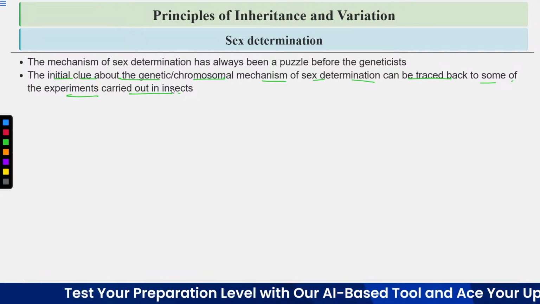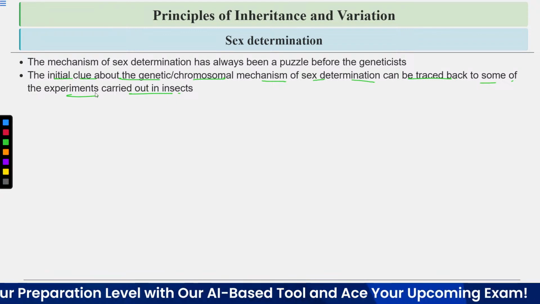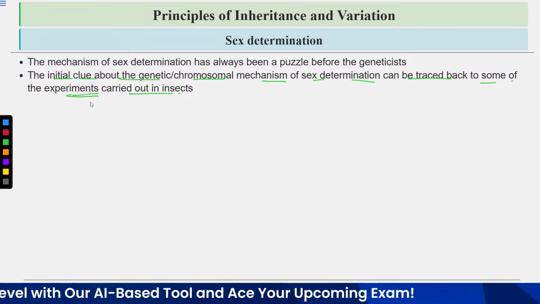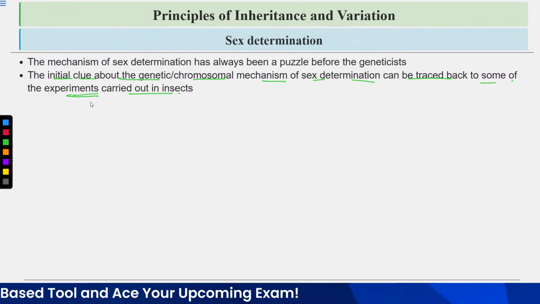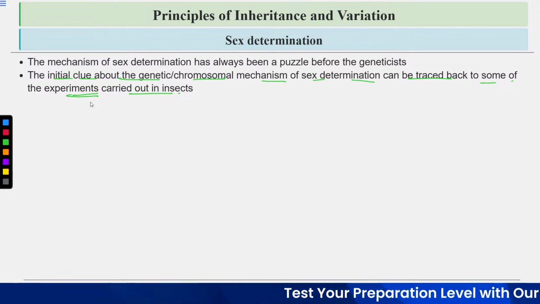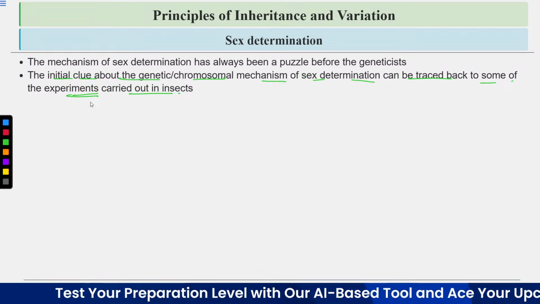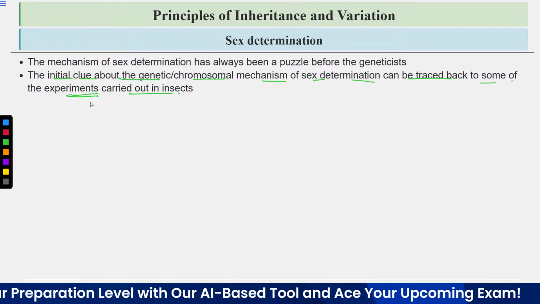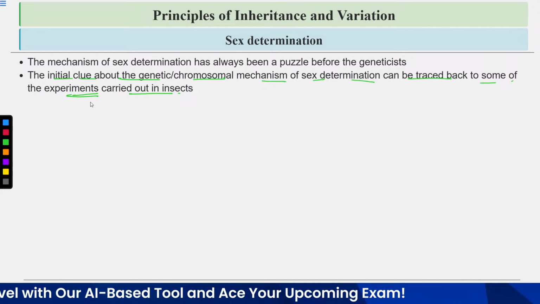These experiments asked whether the sex is determined by the chromosomes, or the genes present on the chromosomes. Is there any genetic or chromosomal basis of sex determination?